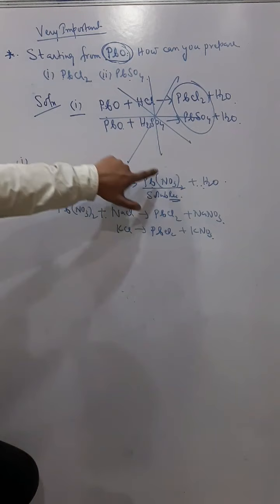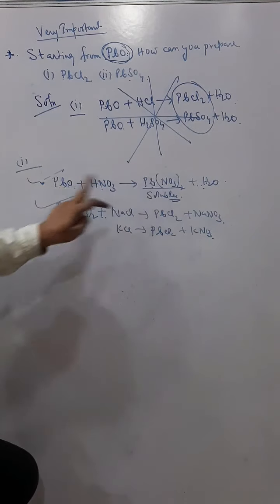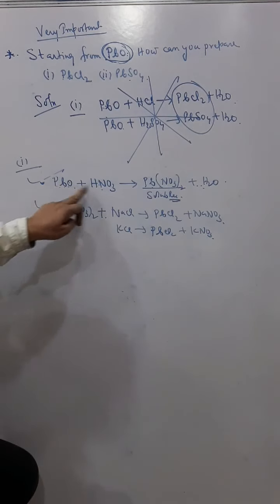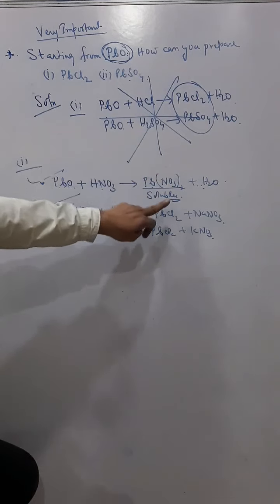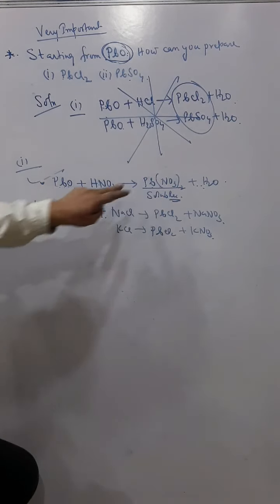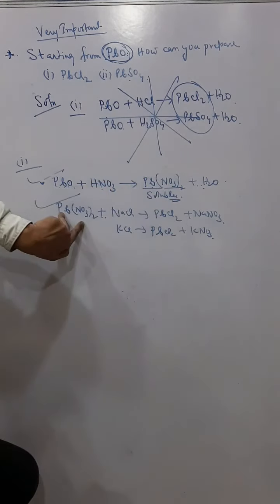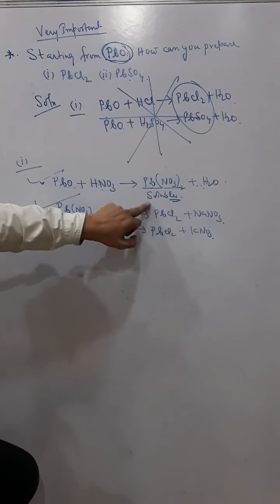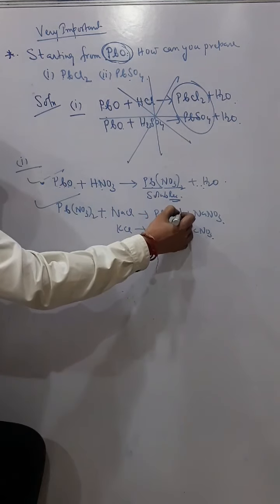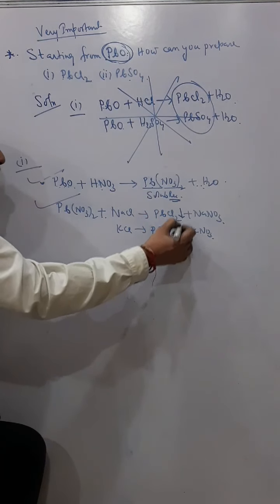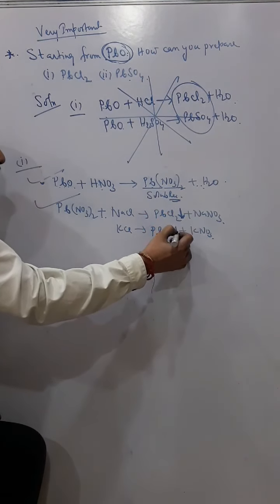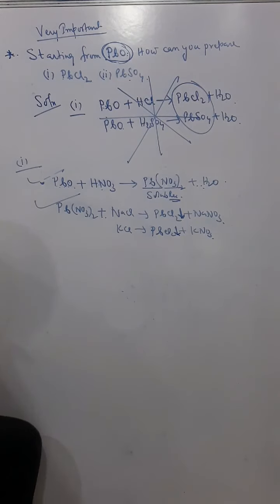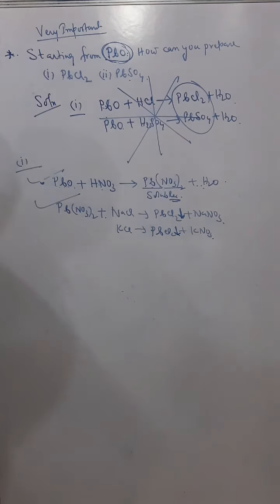First we form lead nitrate, a soluble salt, by using a neutralization reaction, PbO plus HNO3 gives lead nitrate plus water, and then using this lead nitrate with a sodium or potassium salt, I will get my required insoluble salt. And I forgot to mention, in every case you should mark this insoluble salt with a down arrow for precipitation.